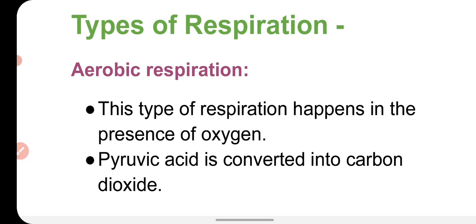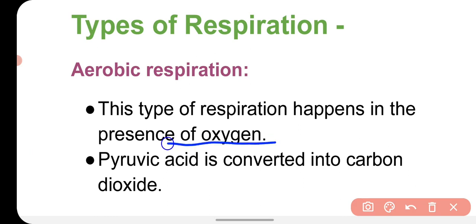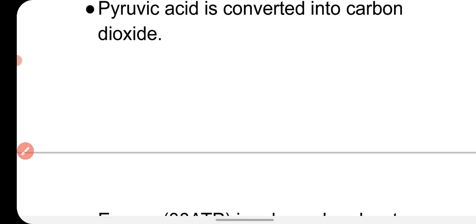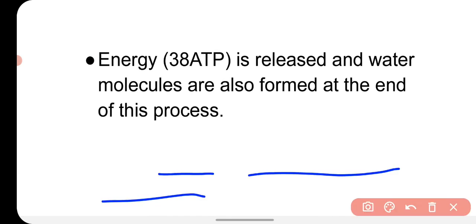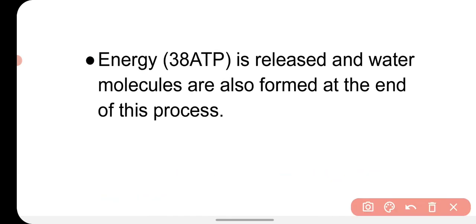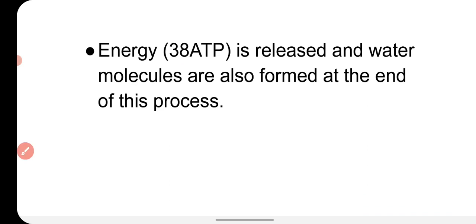Now we'll talk about the types of respiration. The first one is aerobic respiration. In this respiration, there is the presence of oxygen, and here the pyruvic acid is converted into carbon dioxide. Because in aerobic respiration the glucose is broken down completely, lots of energy is released. How many ATPs are generated in aerobic respiration? 38 ATP. 38 ATP is generated because the glucose molecule is completely broken down in the mitochondria in the presence of oxygen.